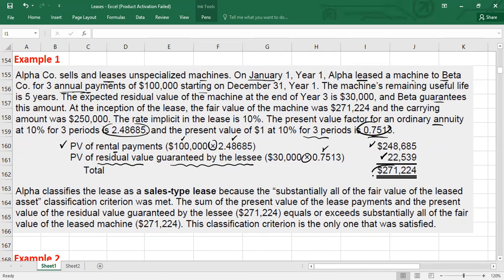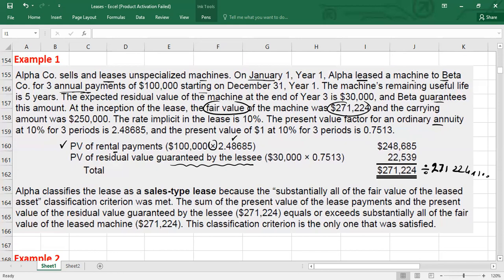You then sum these two values to get the total present value. Now this total present value you divide by the fair value, which was given somewhere here, 271,224, times 100. If you multiply, the answer will be more than 90%. That is why we say it is a sales-type lease, because the 90% criterion is met. So this is how you will apply the 90% test. I hope it is clear.